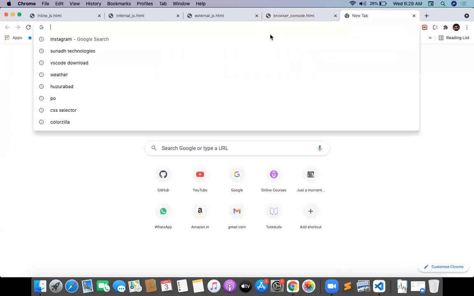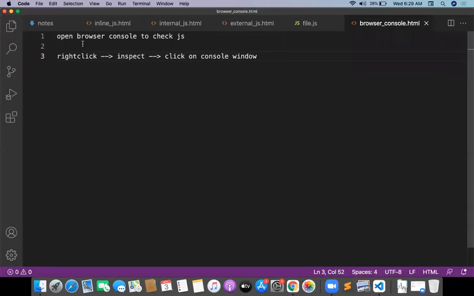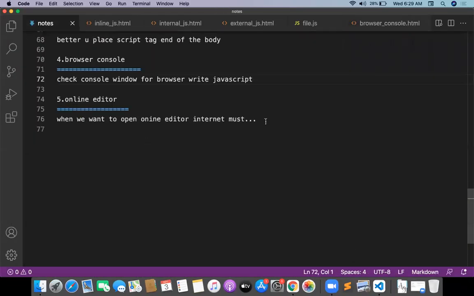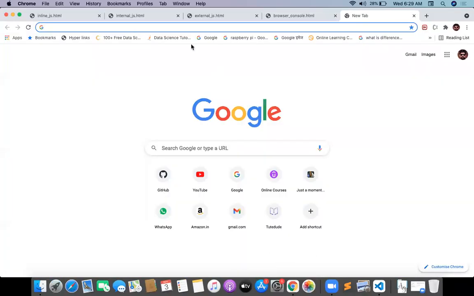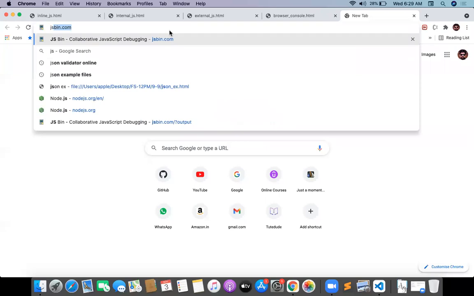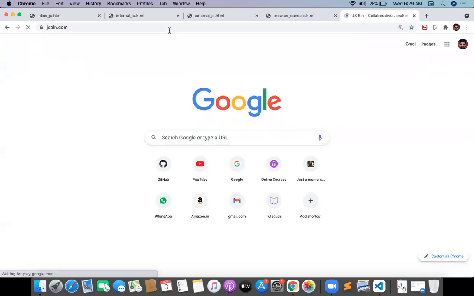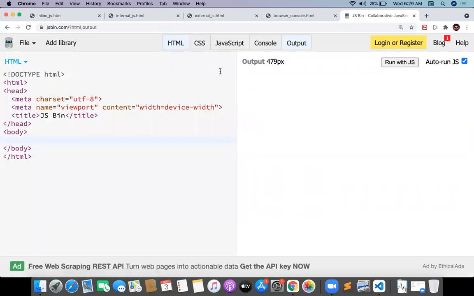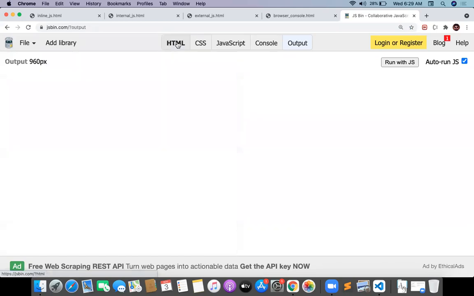The last concept is something like online editors. So what are the different kinds of online editors available? Let me show that. Suppose the best editor is jsbin.com. You can just go with jsbin.com, where you can go for HTML. I just want to switch that off, only open the JavaScript and write the JavaScript here.